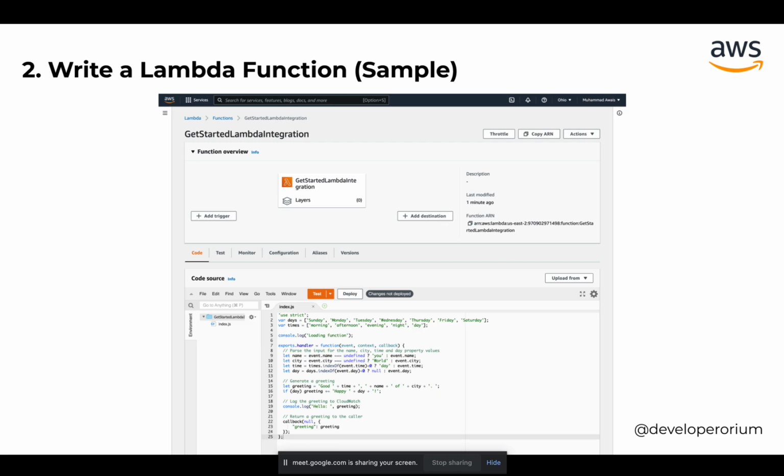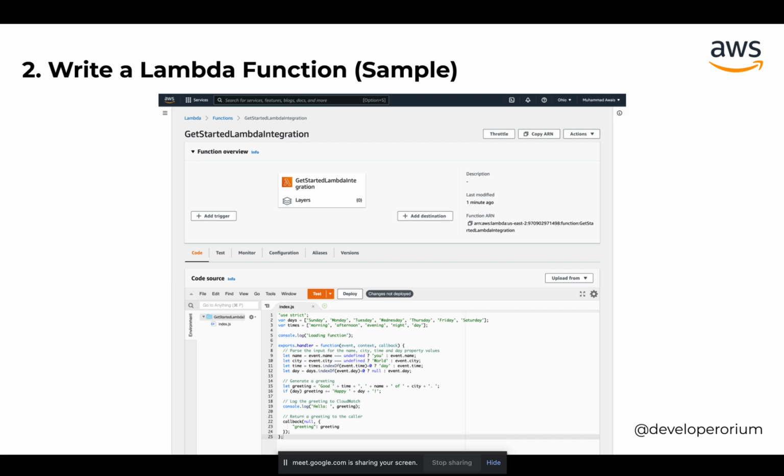So the main purpose of the first step was to create a Lambda function, and the second step was to write a Lambda function sample code. In the code source section, I have written some JavaScript code. In that code, I'm passing an object from my app, web application or mobile application. The event will be provided from the trigger, from wherever the Lambda is being triggered.